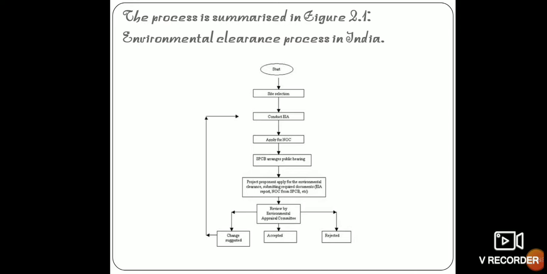The clearance granted shall be valid for 5 years for the commencement of construction and also the operation of the projects. After the suggestions are made, either the project is accepted or rejected, and that is decided by the Environmental Appraisal Committee.